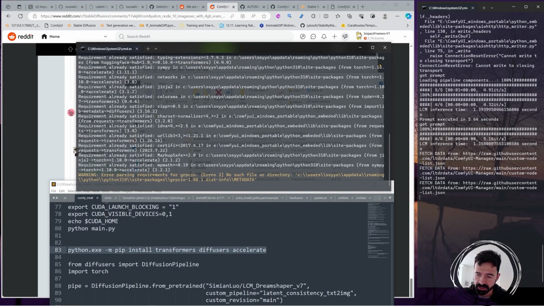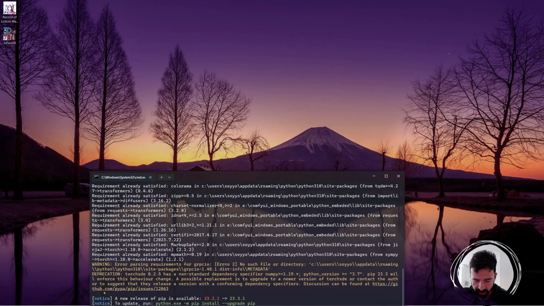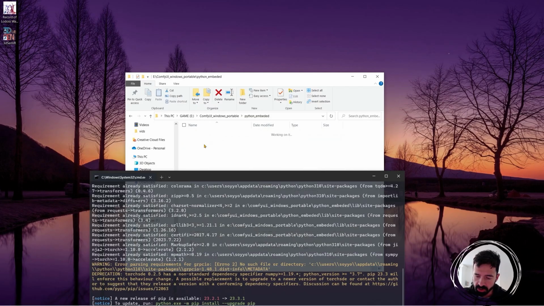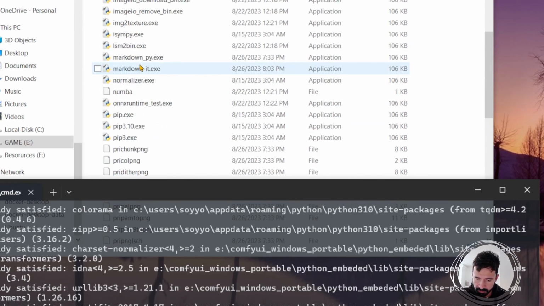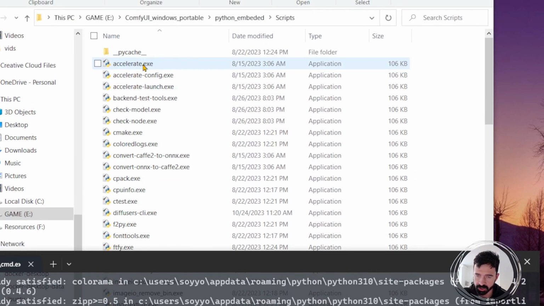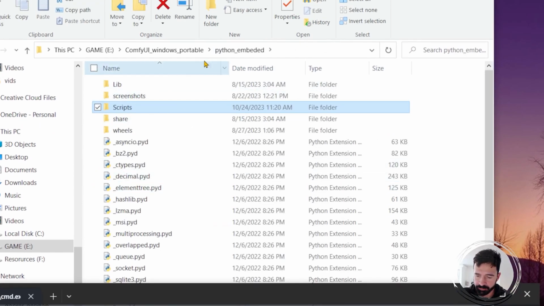I already have these things installed. You will know if they are installed if you go into that folder. If you go into this folder, I have transformers, diffusers, and accelerate, so I don't need those.